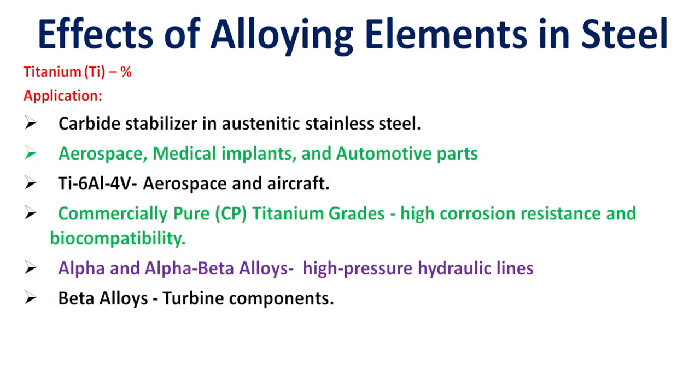Applications of titanium: carbide stabilization in austenitic stainless steel; aerospace, medical implants and automotive parts. Particularly titanium 6 aluminum 4 vanadium is used in aerospace and aircraft industries. Commercial pure titanium grades offer high corrosion resistance and biocompatibility. Alpha and alpha-beta alloys are used for high pressure hydraulic lines. Beta alloys are mainly used for turbine components.